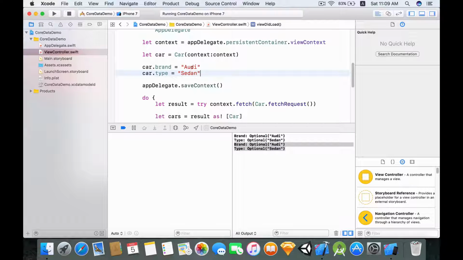Just to prove that Core Data is working, I'm going to change this now to BMW, and over here, change it to coupe. As you can see, there are two sedans, and that is because these two sedans have been previously saved into Core Data. And now a new BMW coupe is being saved into Core Data because we ran this code, but this time we changed it to BMW coupe. So hopefully through this example, you are able to see Core Data in action.